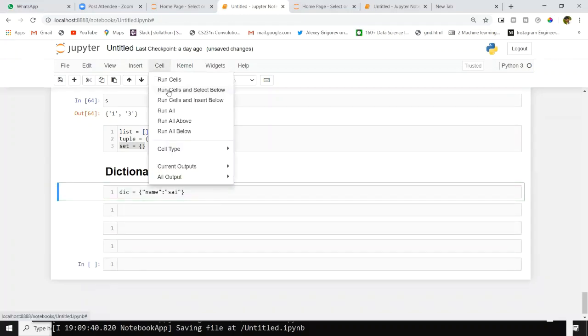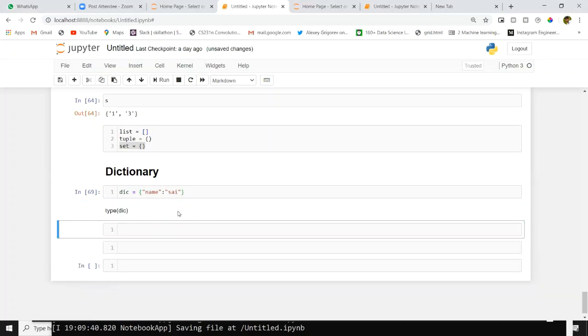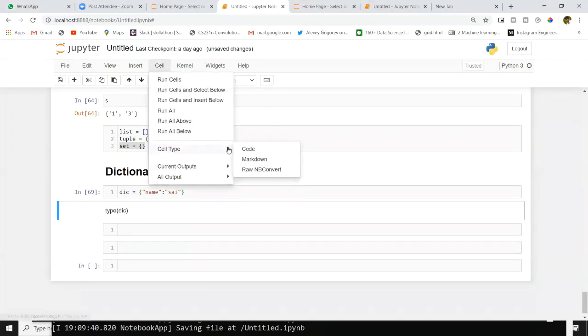Yeah, this is the code for declaring a dictionary. Simply, I will type type to know the type of the data type.